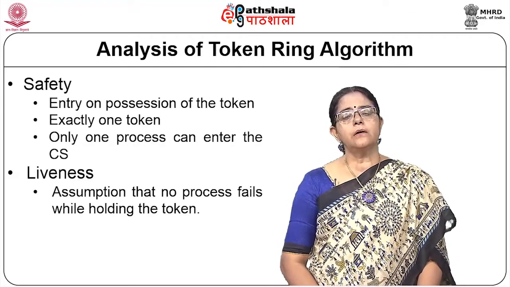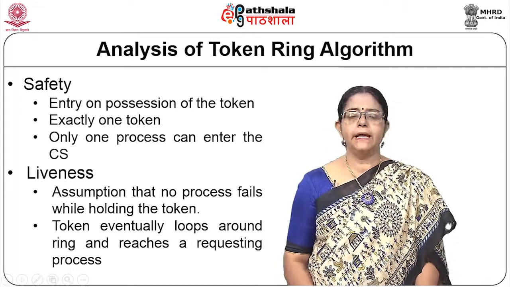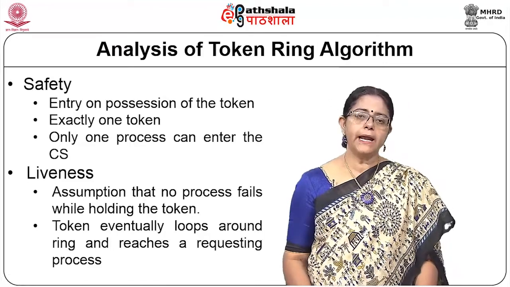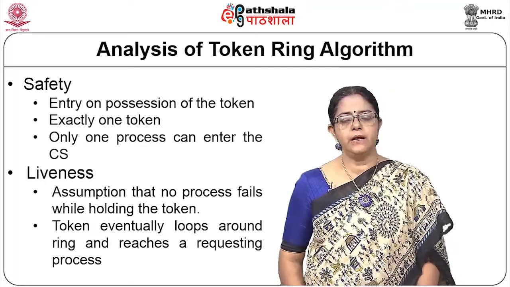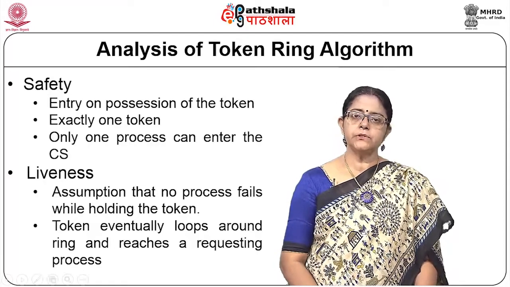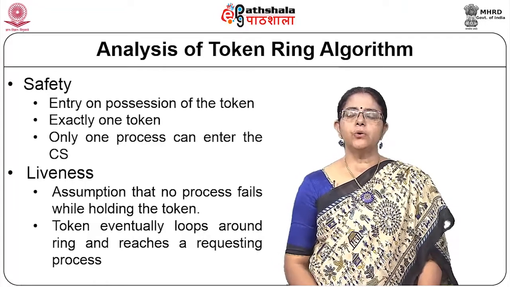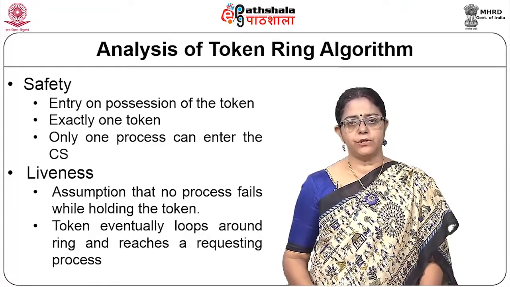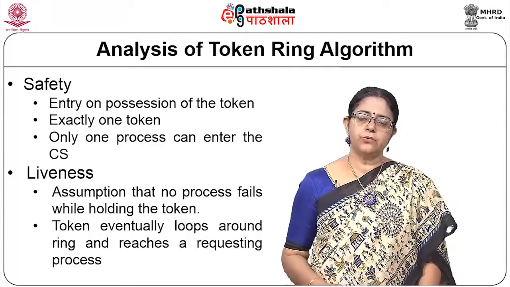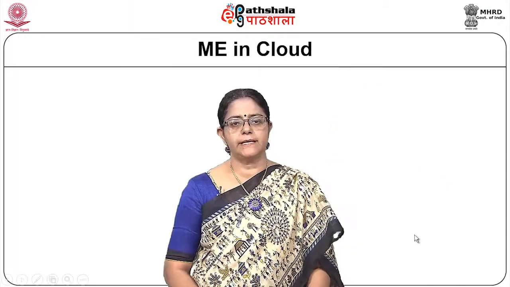So, a process, within a finite time, if it is waiting, will receive the token, and as soon as it receives the token, it can enter the critical section. A process is waiting for the token to come. Whenever the token comes, it will enter the critical section executing a CS entry.